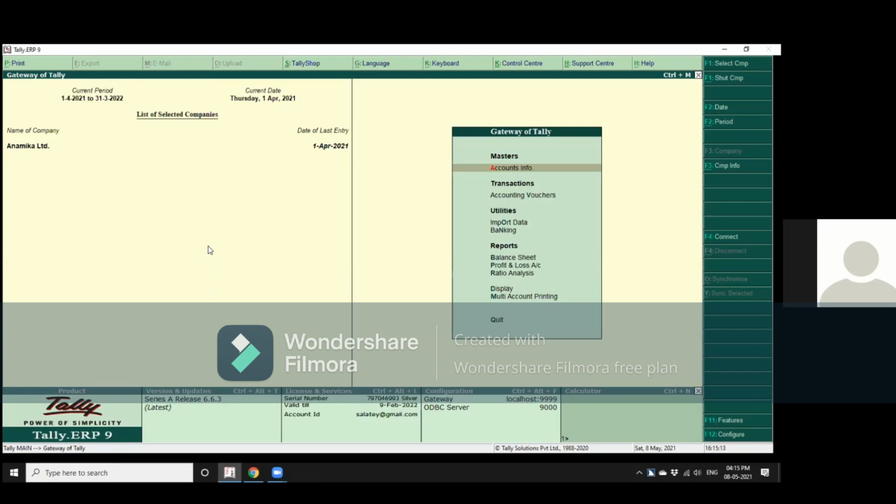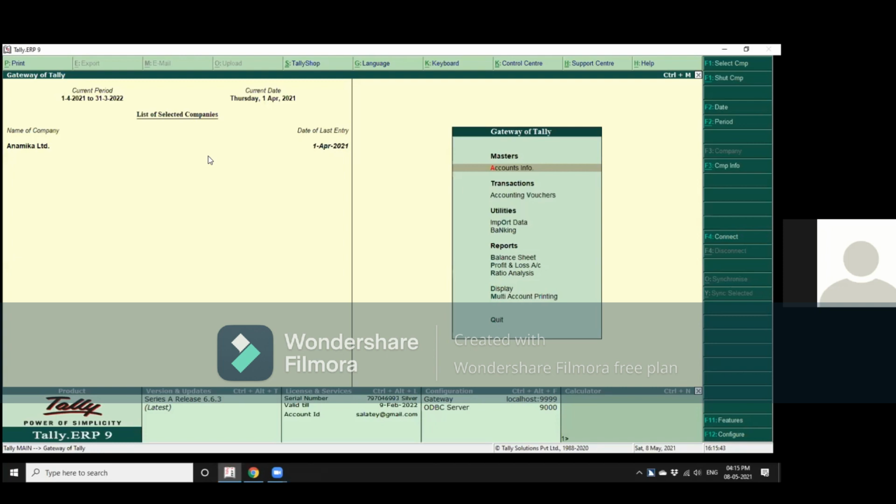Balance sheet. Reports. Edit for commit. Undo. Import data. Utilities. Accounting vouchers. Transactions. Accounts import. Masters. So there are 4 major headings: masters, transactions, import of data, and utilities. Sorry, utilities and reports.